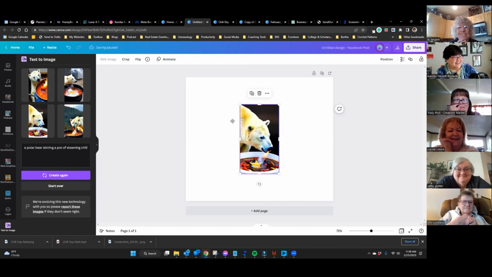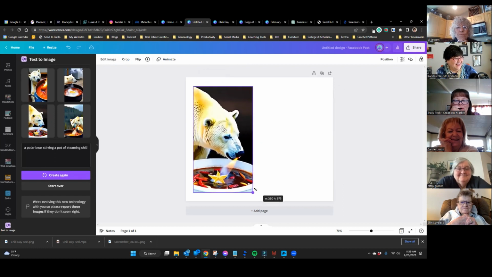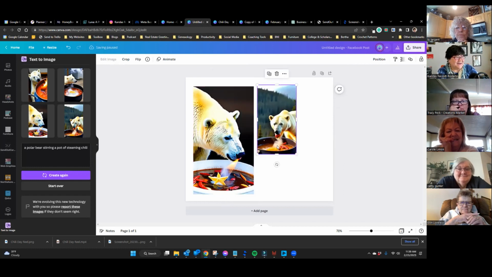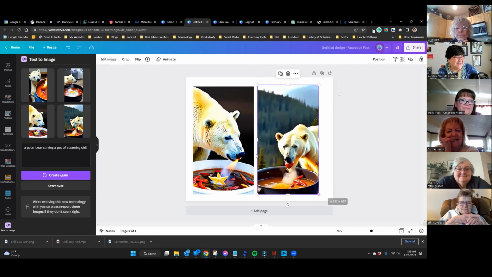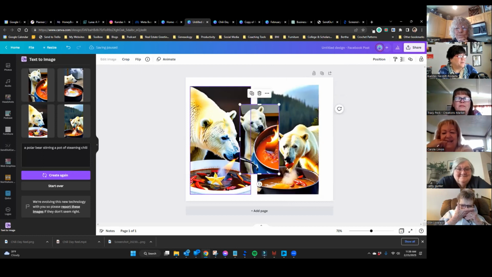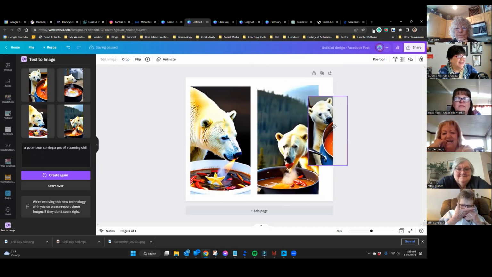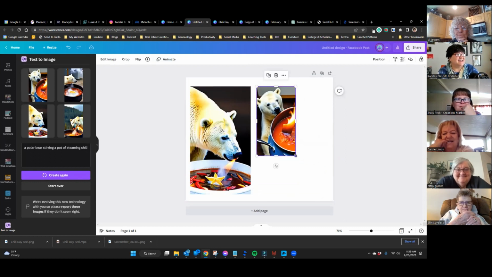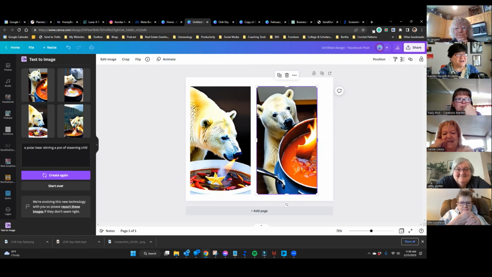It made some images of a polar bear stirring up. There's like a star-shaped fruit in this one. So there are some pictures of polar bears. The funniest thing about that is that polar bears wouldn't be in the landscape with the mountains and the trees. That's hilarious. Isn't that hilarious? So now you can actually use your own AI art for these videos that you're making. So that's a new feature that was just released this week.